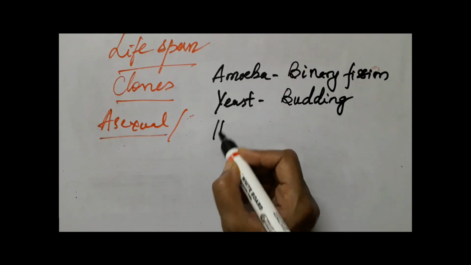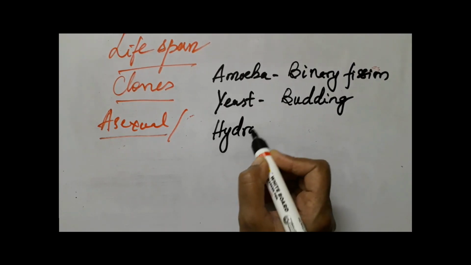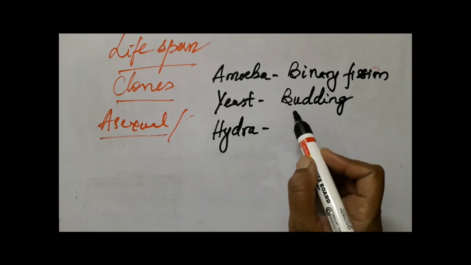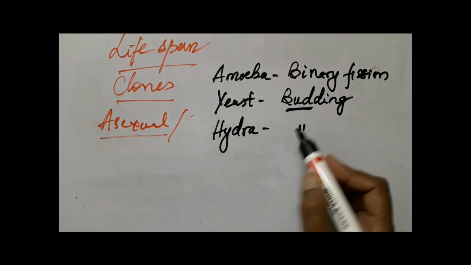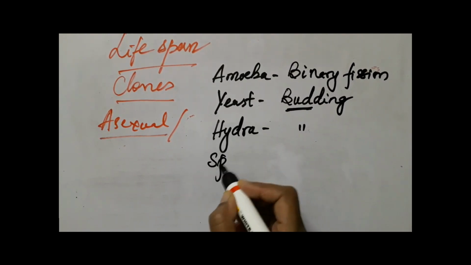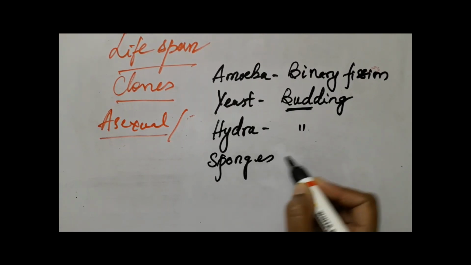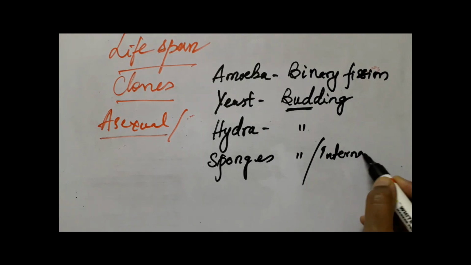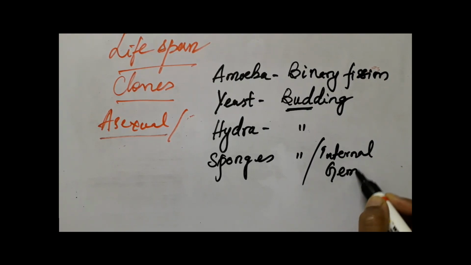Then Hydra, which also undergoes budding, so its asexually reproducing structure is a bud, just like that of yeast. Then come the sponges, which also show budding, but these are internal buds and we call them gemmules.